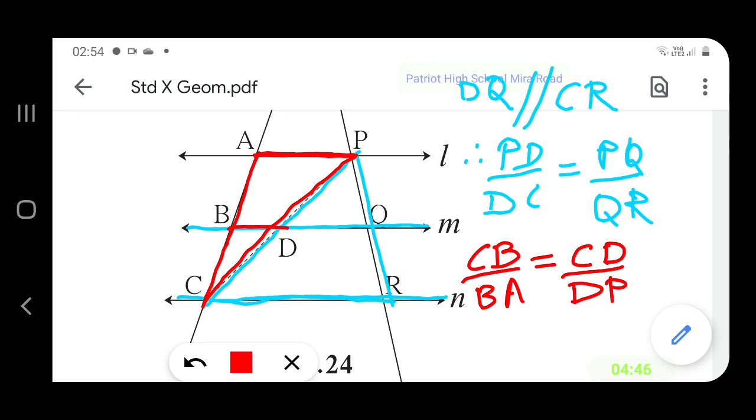Therefore, writing the inverse of it, AB upon BC is equal to PD upon DC.